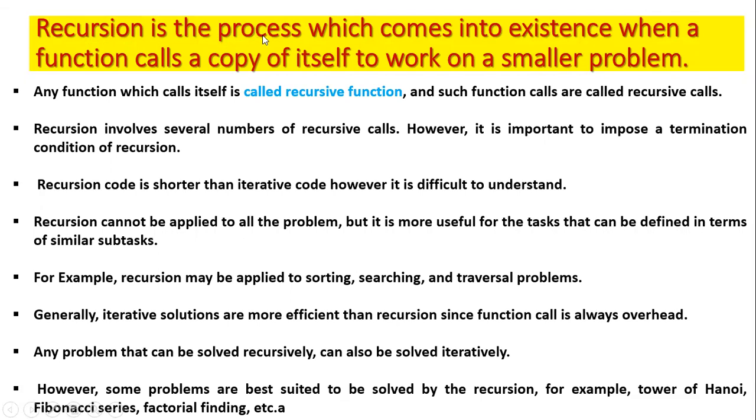Recursion is the process which comes into existence when a function calls a copy of itself. What do you mean by function? A function is nothing but something that does one particular task. The task will call another same function, like the main function calling the main function. So it calls the same copy of itself. This we call recursion, to work on a smaller problem.